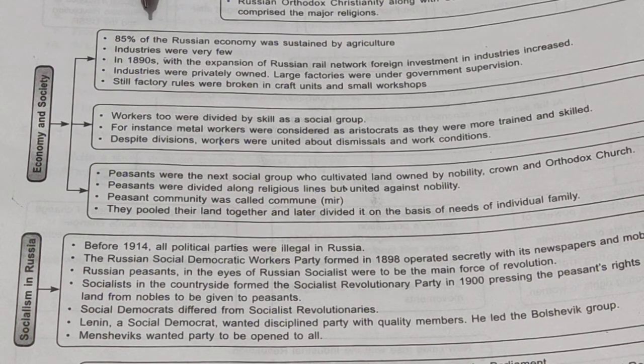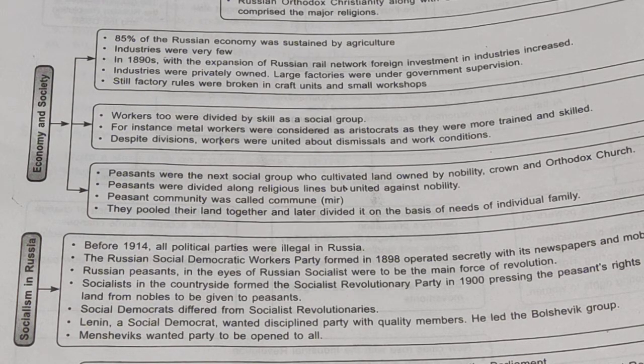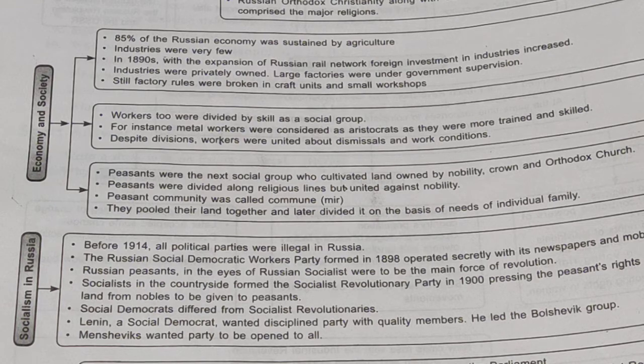Just like India, most of the population of Russia was totally dependent on agriculture. We can say that about 85% of the Russian economy was through agriculture. The reason was that there were very few industries at that time, so mostly the people were dependent on agriculture.